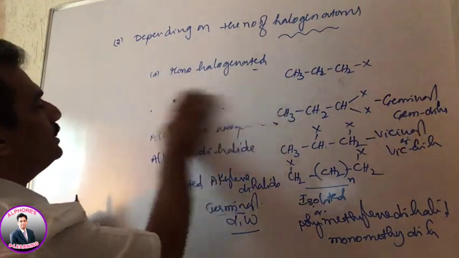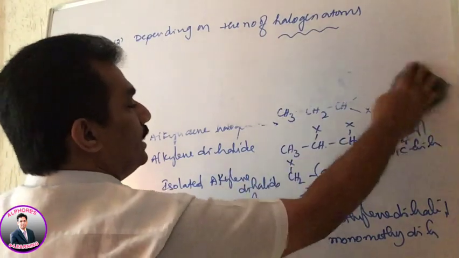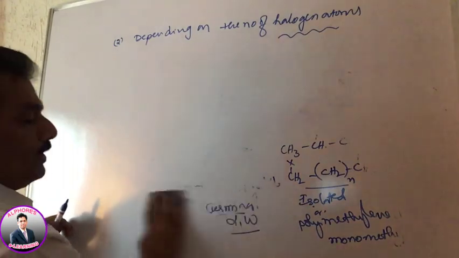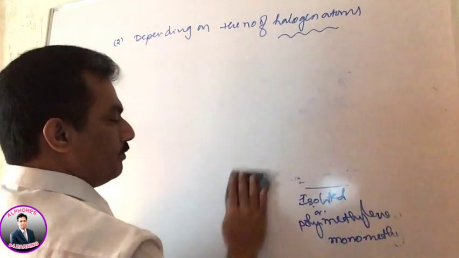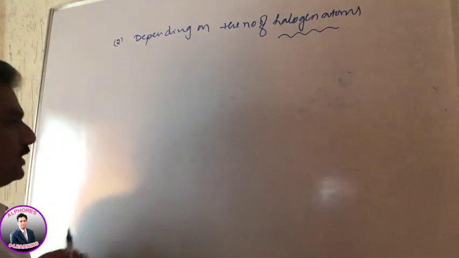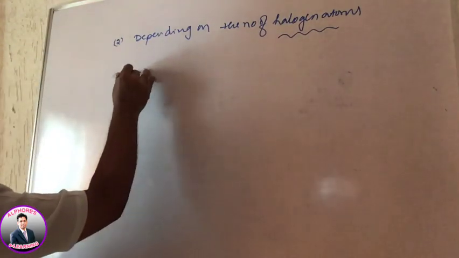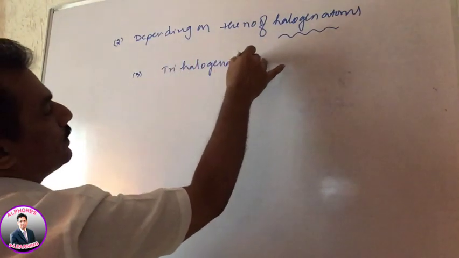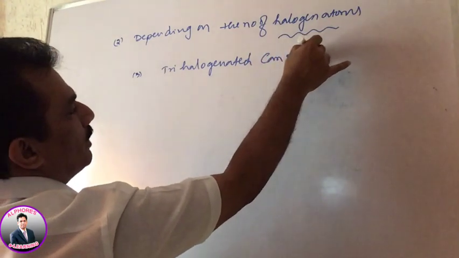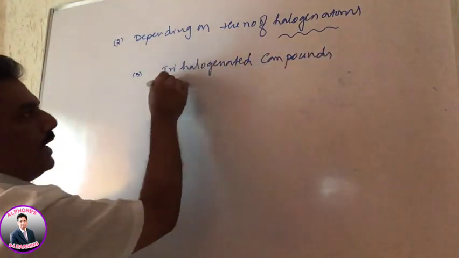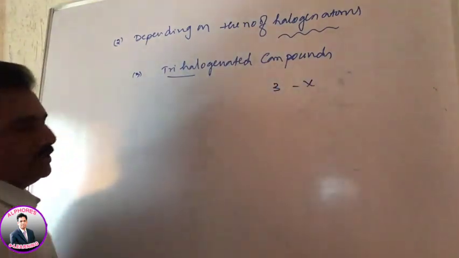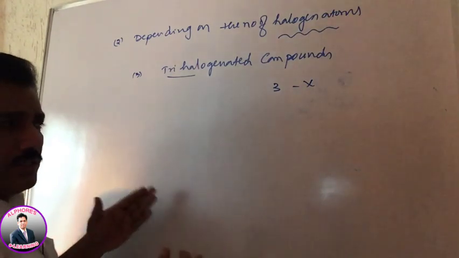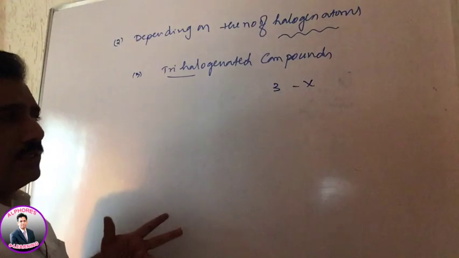And the third one is trihalide, when 3 halogen atoms are present. That is the third condition, trihalogenated compounds. Remember, my dear students, trihalogen refers to 3 halogen atoms present at any position. They may be on the same carbon, or one on an adjacent carbon and 2 on the same carbon, irrespective of that.